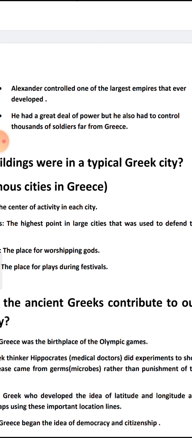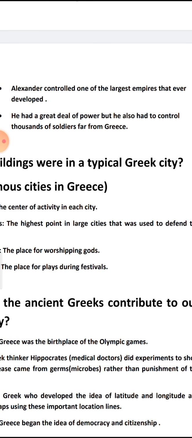It means that he had great power, but he needed other soldiers, and he took soldiers far from Greece. Okay, this is the meaning of this sentence.